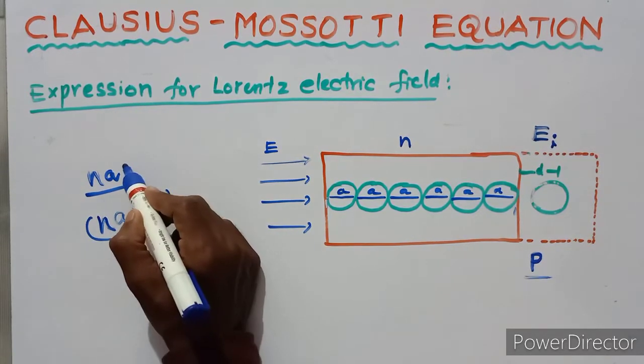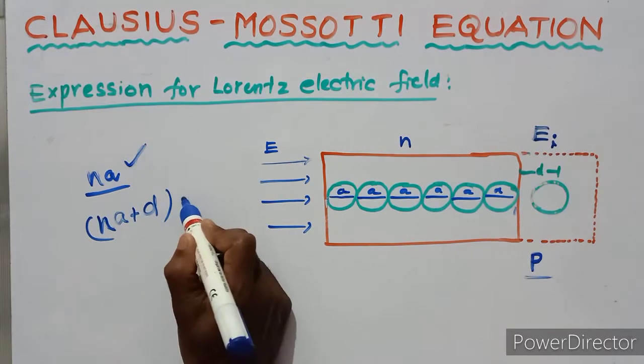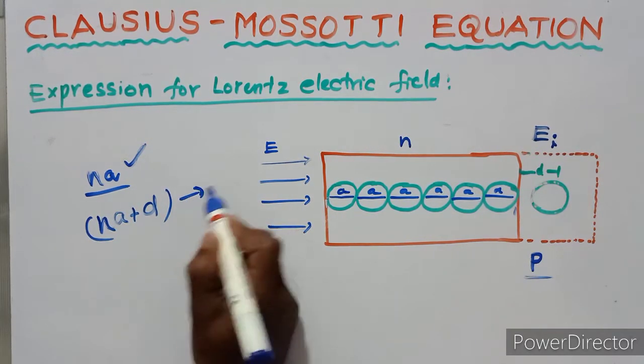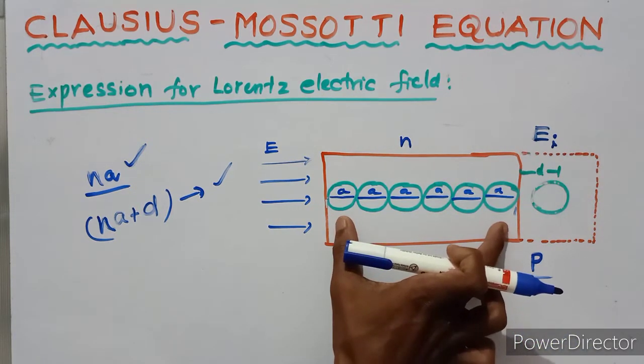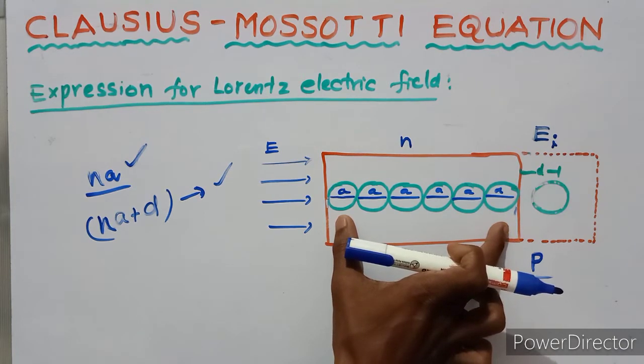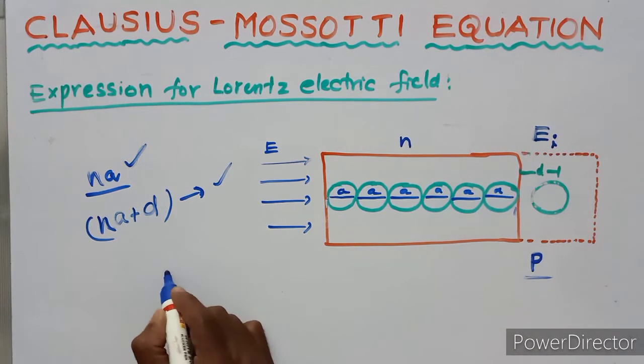First of all, this is the distance. Next, the induced electric field, this is the distance. So the traveled distance is Na, and the intensity of electric field due to these atoms is E1.